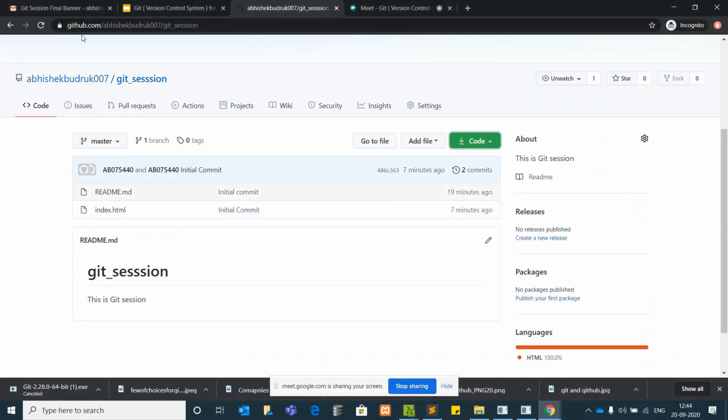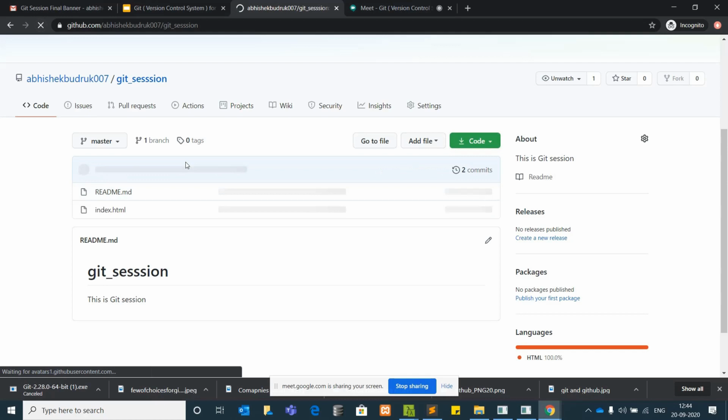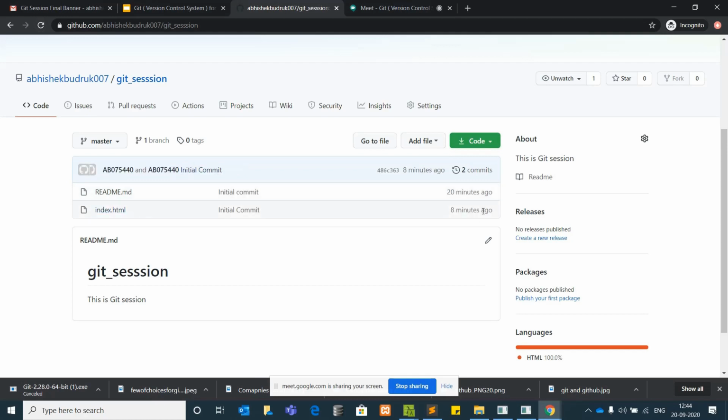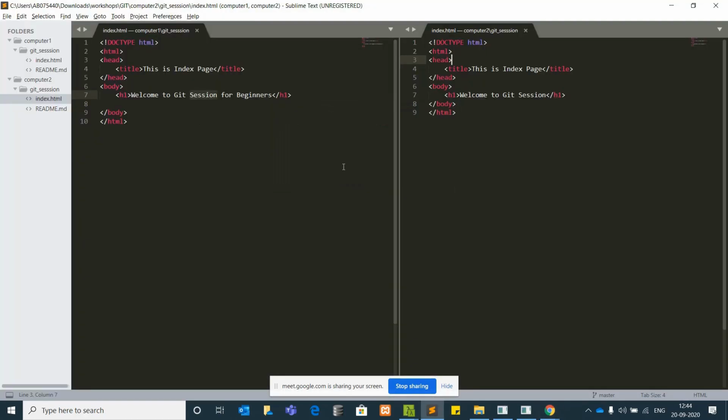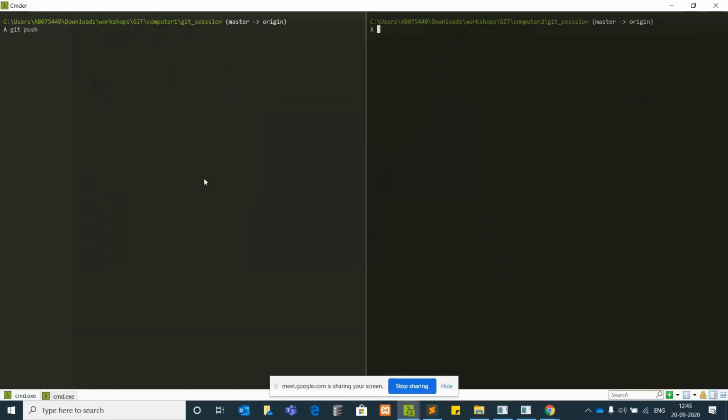Now, if you see the GitHub account and reload it, I haven't pushed it yet. It shows the index.html file was changed 8 minutes ago. Now if you commit and push the code with git push, it will by default go to master.